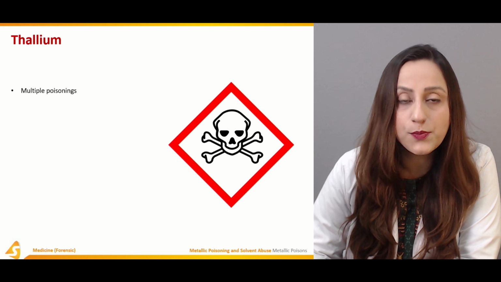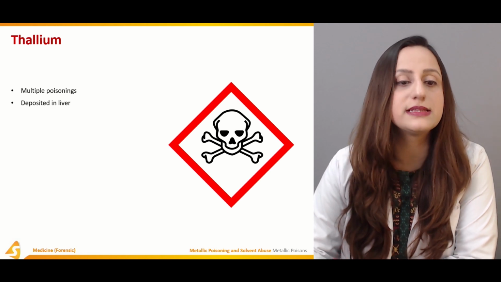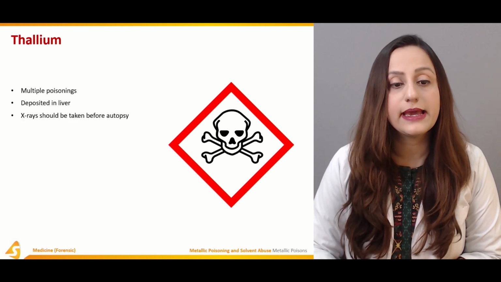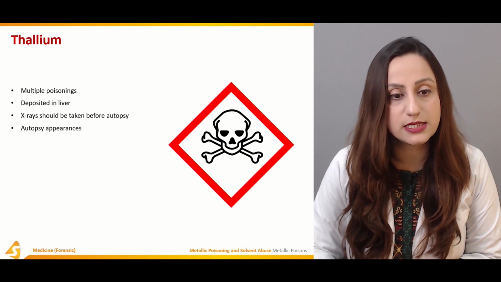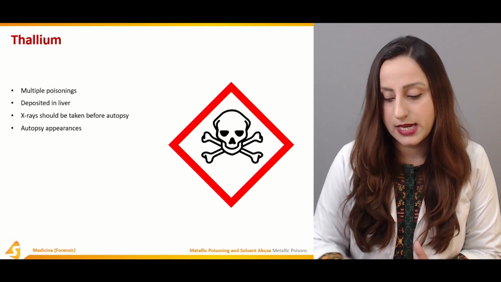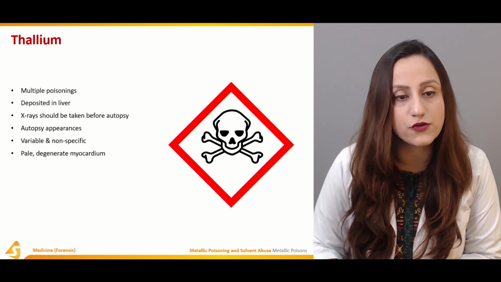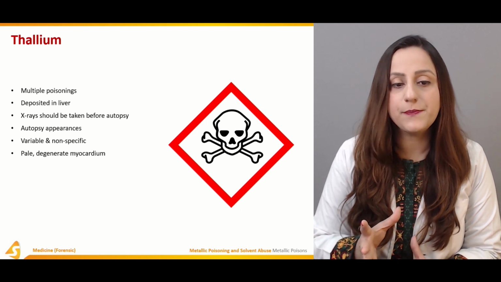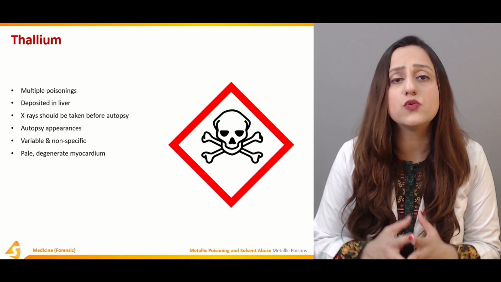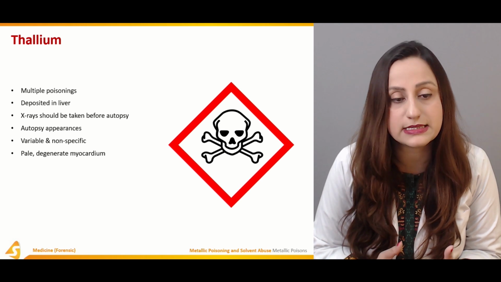Talking about thallium poison, multiple poisonings are observed in such cases. It is deposited mostly in the liver, and X-rays should be taken before autopsy in such cases. The autopsy appearance is variable and non-specific. When you observe the autopsy in cases of thallium poisoning, there is no specific sign and symptom, and so it is quite a confusing poisoning case.